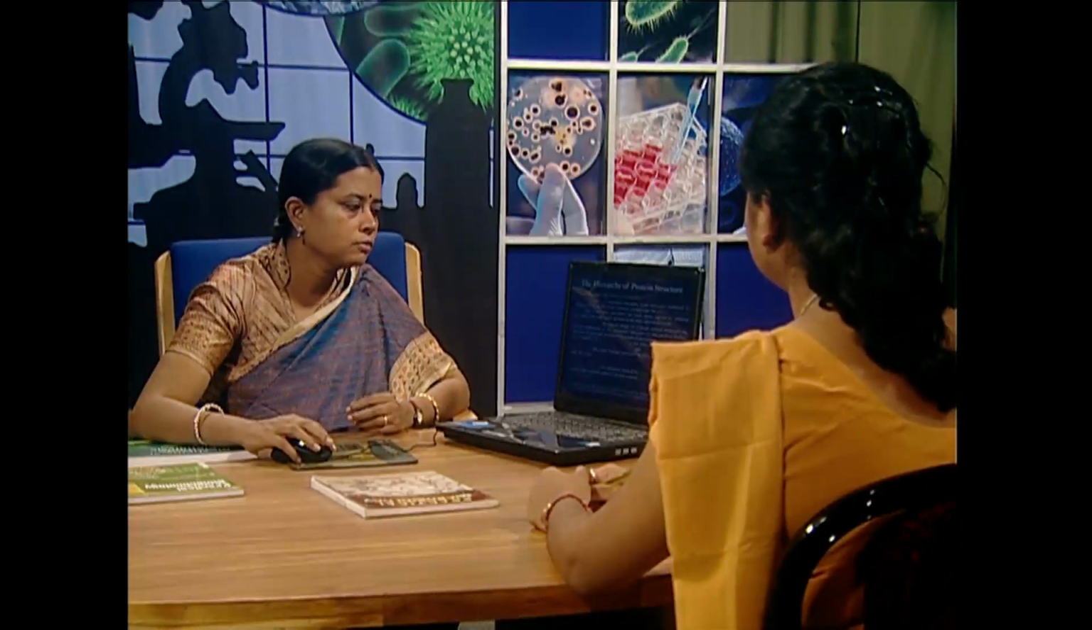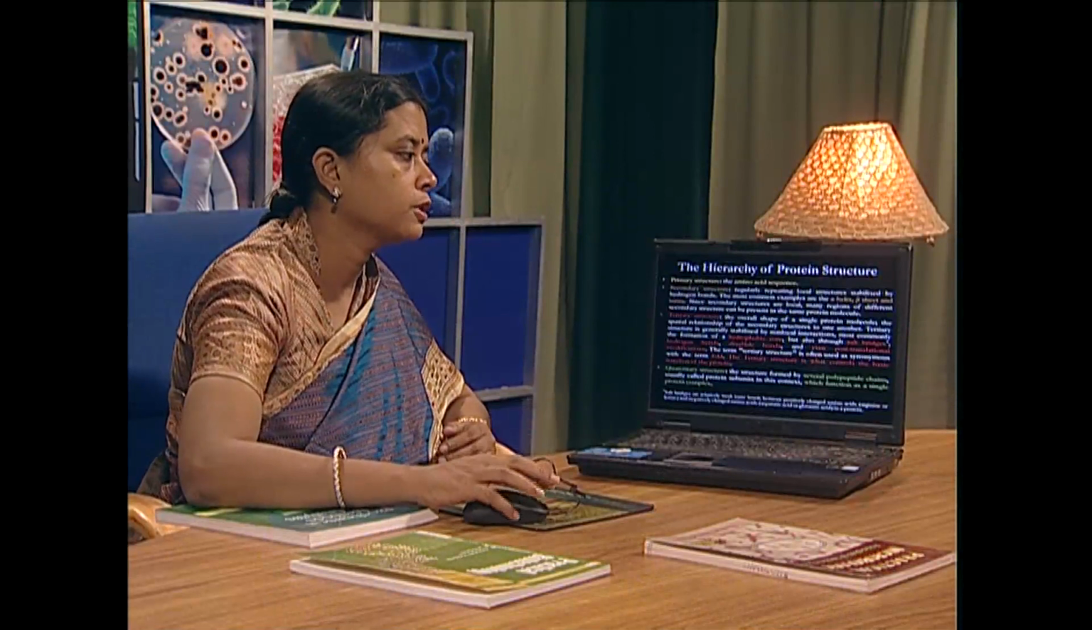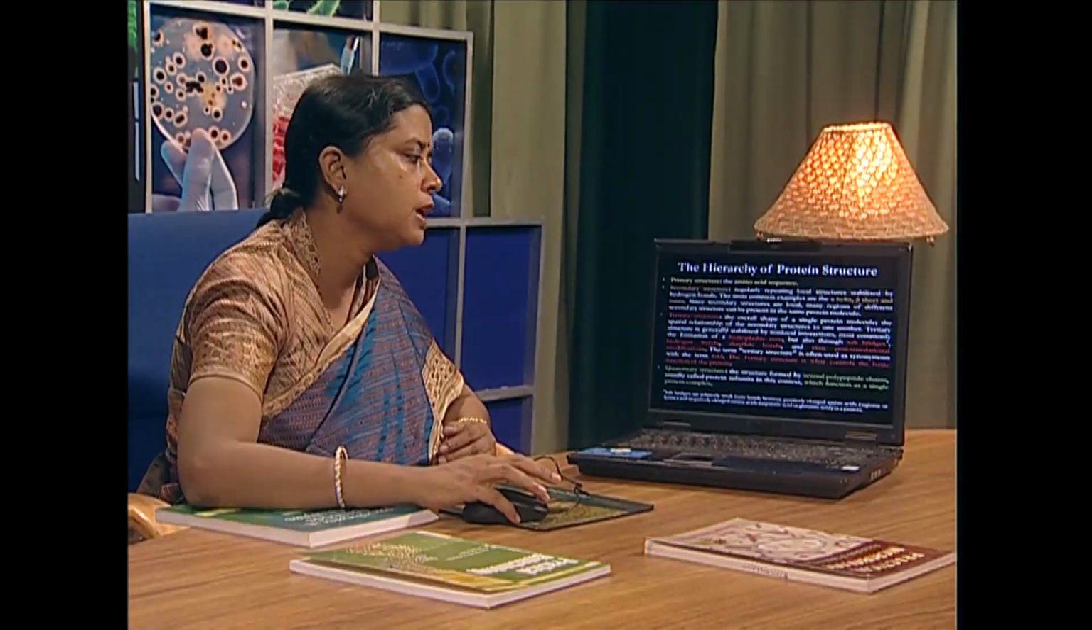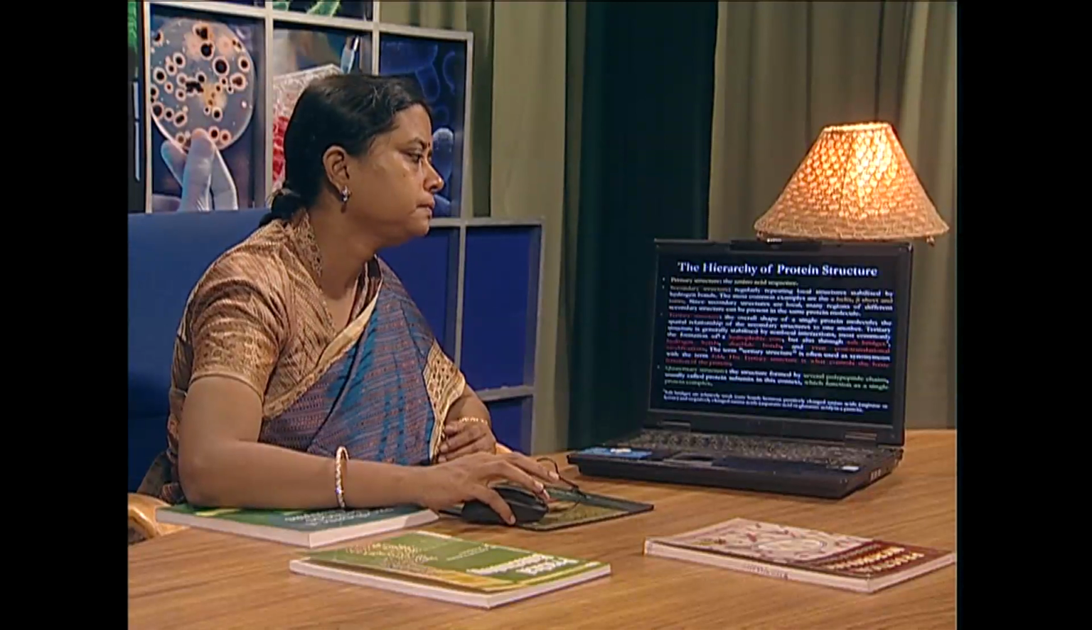Next, what is the tertiary structure? Why is it called tertiary? Because it is the third level of structure. First level, second level and third level. It is very important in giving the overall shape of a single protein molecule, and the spatial relationship of the secondary structures to one another.